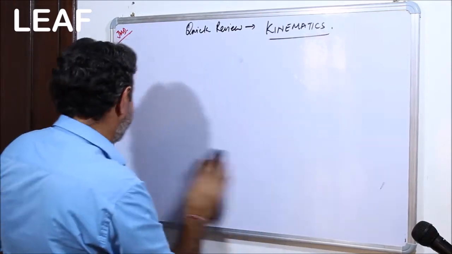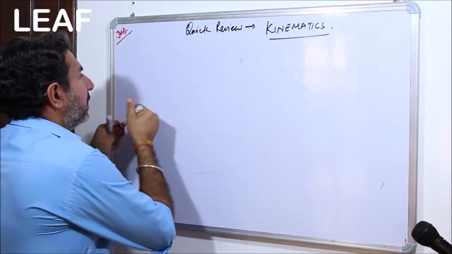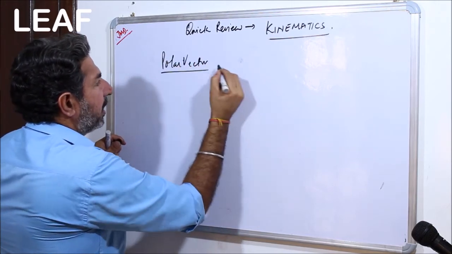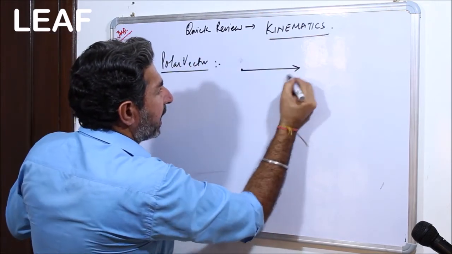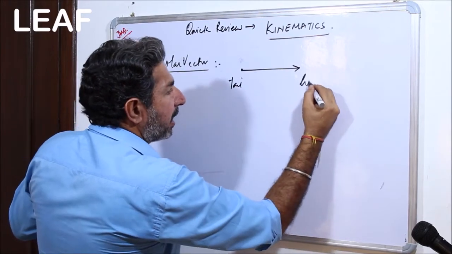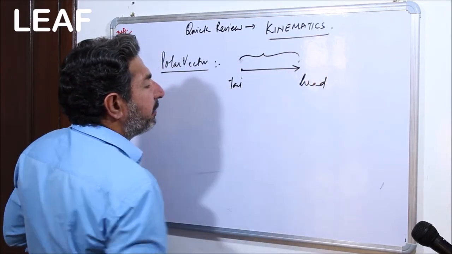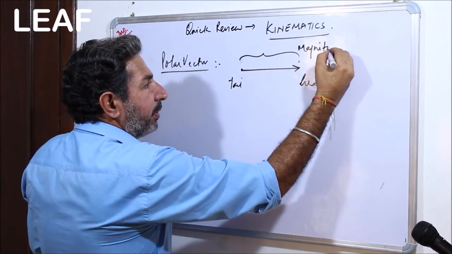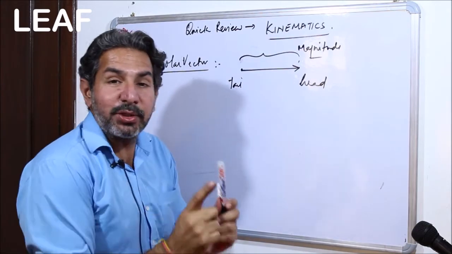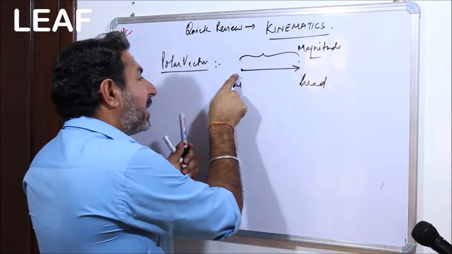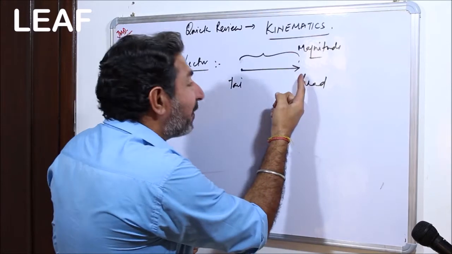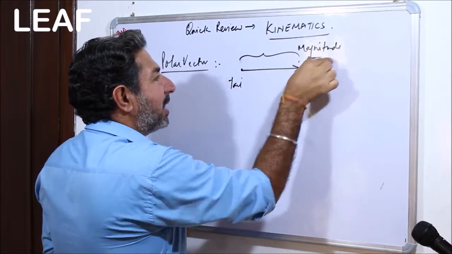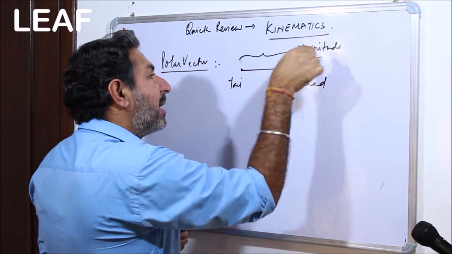Now, if we talk about the polar vector, quickly, it is graphically going to be represented like an arrowhead with a tail and a head, and the length of this vector is going to tell us about the magnitude. There is a fixed entity tail and the other fixed entity head. So tail, head, and the length gives the value of magnitude.